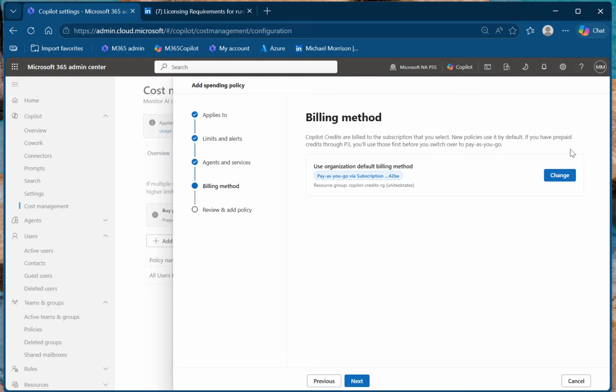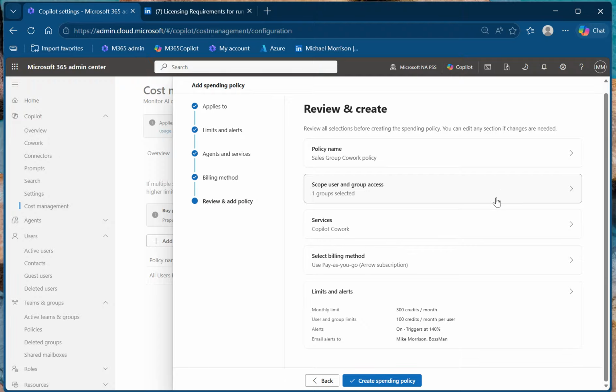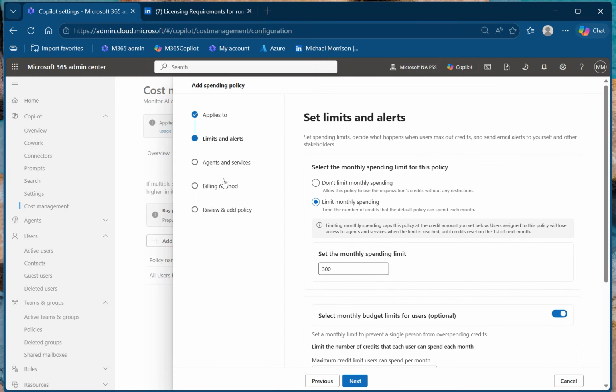So I click next, and then I have the ability to use pay-as-you-go. So I can use pay-as-you-go, and it's going to look at my different subscriptions. I have a Microsoft Azure tied to my Visa credit card. I don't want to use that. I'm going to use the Arrow subscription that I got to pay for that stuff as pay-as-you-go. That way it's not hitting my credit card. You can put in your credit card if you want, but for work and stuff. So this just has Copilot Cowork, right? So I have it all set there.